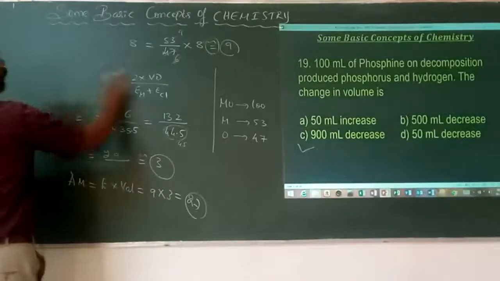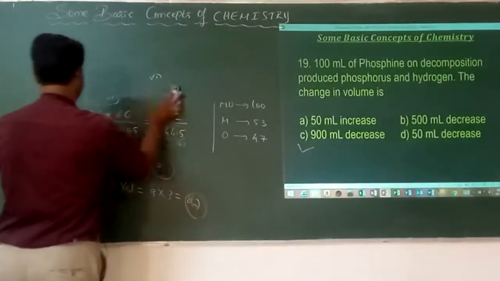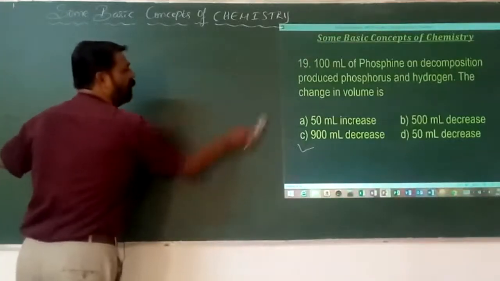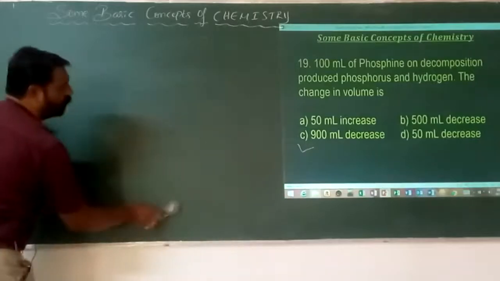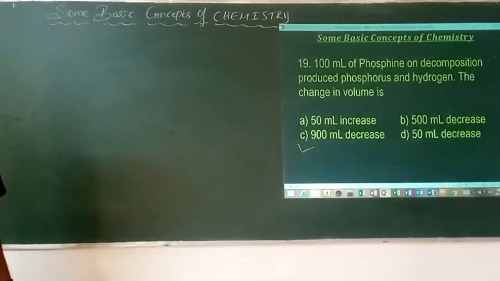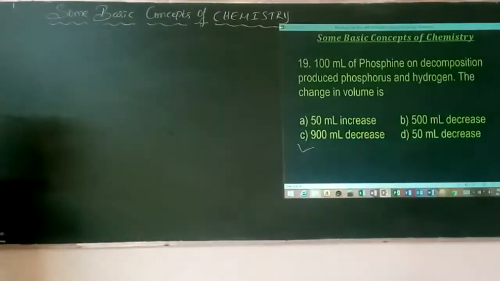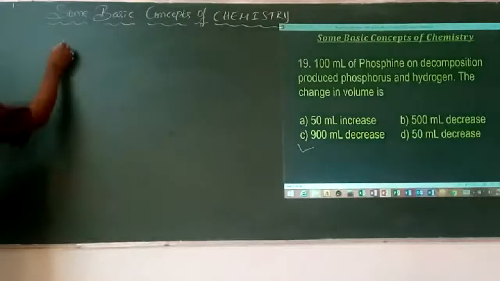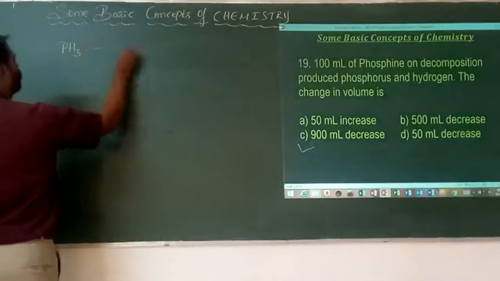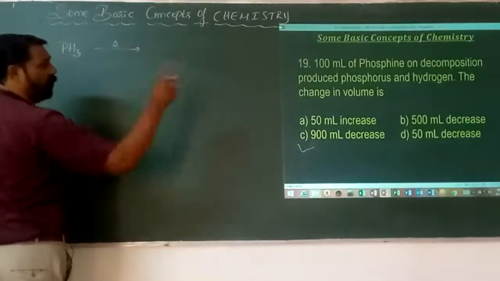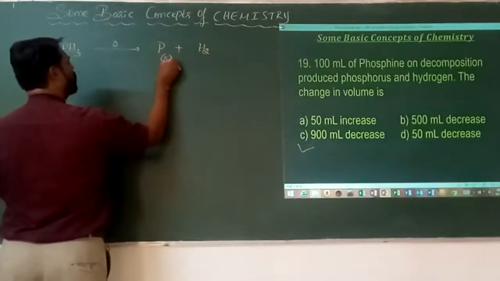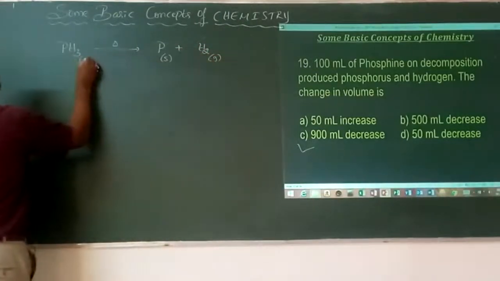100 ml of phosphine. 100 ml of which one? Phosphine. On decomposition it produces phosphorus and then hydrogen. What is the change in that? What is decomposition here? First, phosphine is PH3. On decomposition, upon heating, we are getting phosphorus and hydrogen. Phosphorus is solid, hydrogen is gas. Phosphine is also a gas.